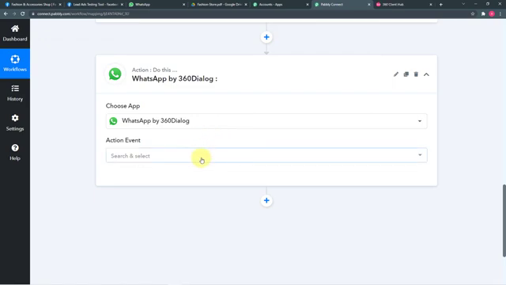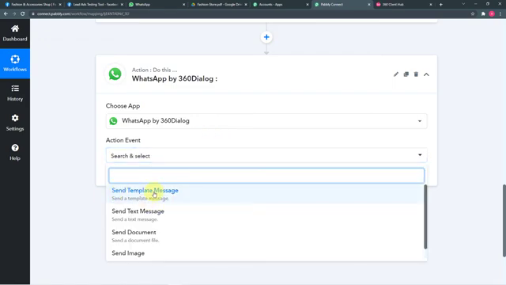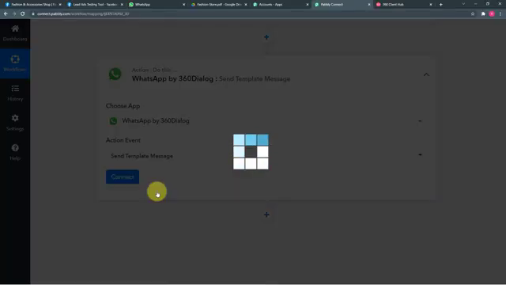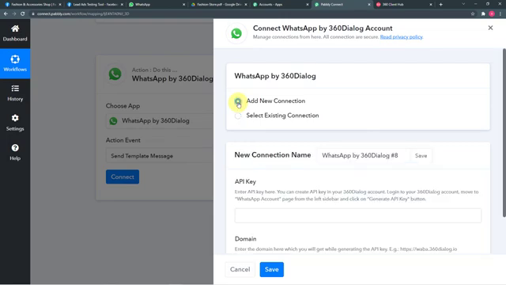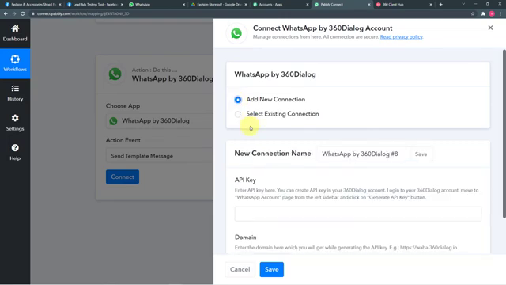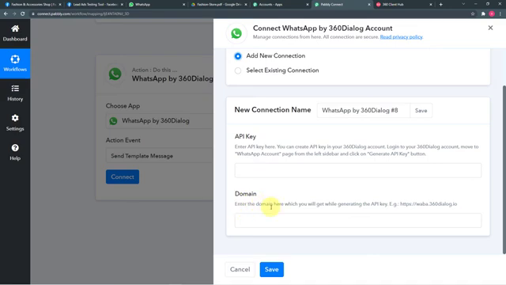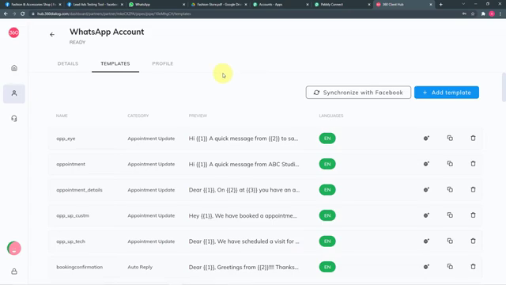Okay, so now in this action event, select here send template message and then click on connect. And from this window, if you are making the connection with 360 dialog for the very first time, you have to select add new connection. Okay, and then it will ask for these things, the API key and the domain. So to find these things, you have to go to your 360 dialog account and there generate an API key. So let me show you the process. So I am going to my 360 dialog account here.